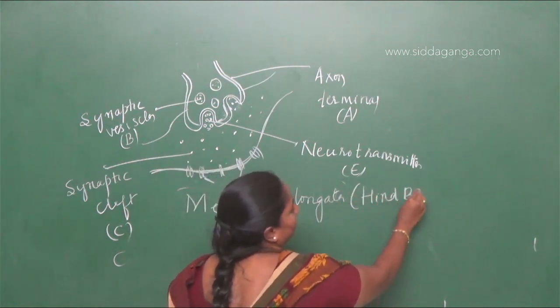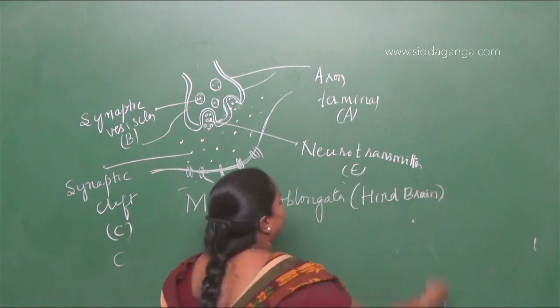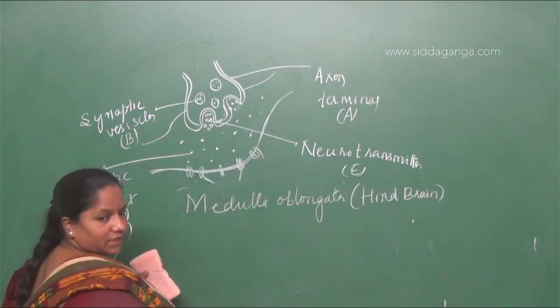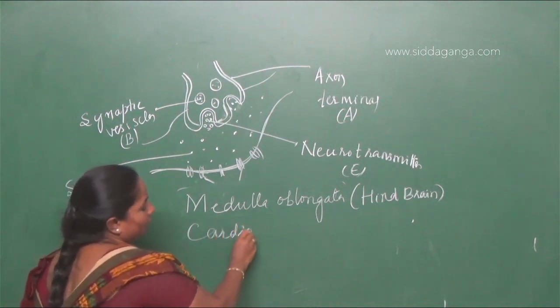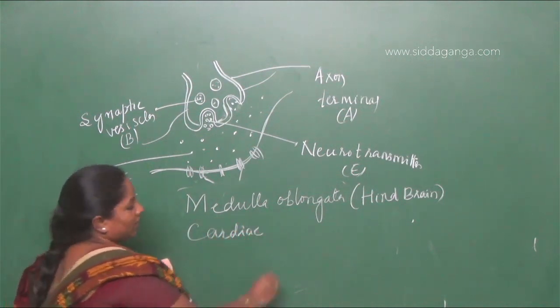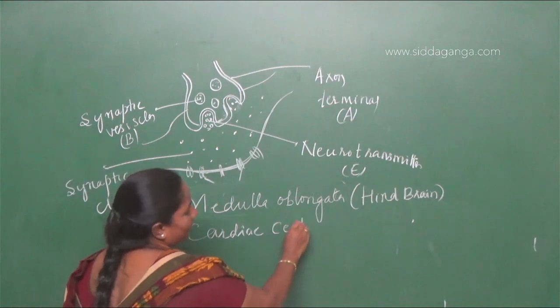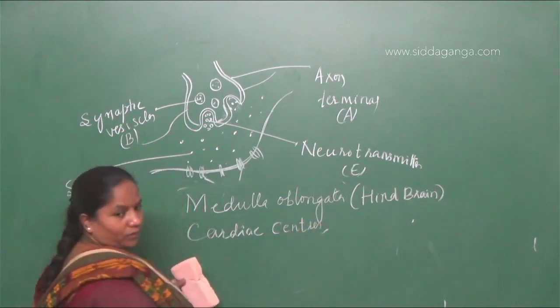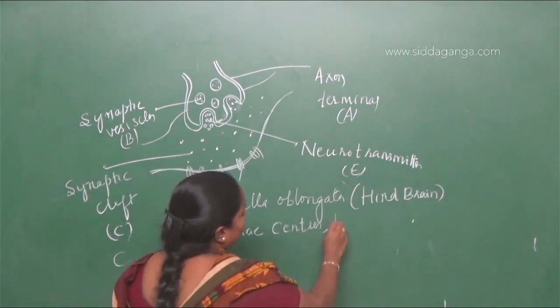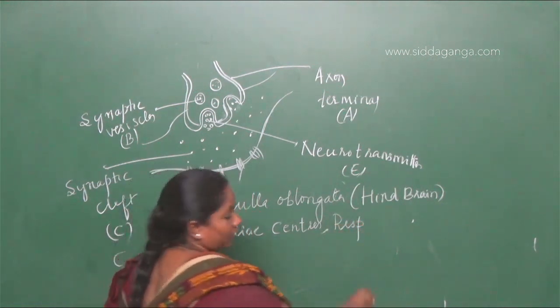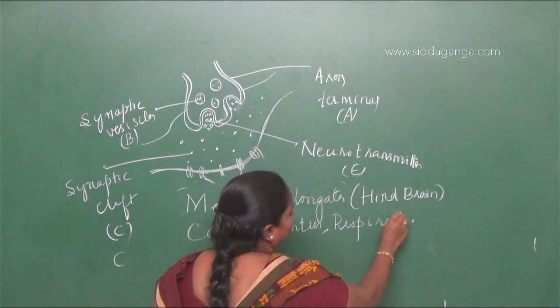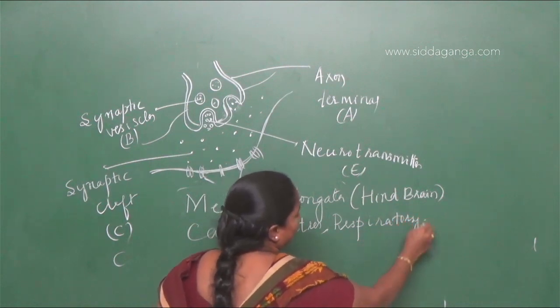The function of medulla oblongata is that it contains cardiac centers. It can control the mechanism of heartbeat. Then even respiration is controlled by the medulla oblongata, so respiratory centers are also there.